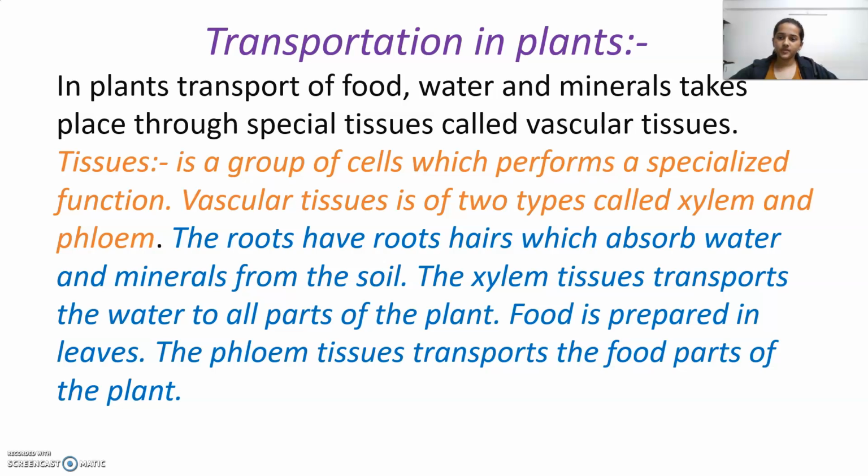Transportation in plants. In plants, transport of food, water, and minerals takes place through special tissues called vascular tissues. A tissue is a group of cells which performs a specialized function. Vascular tissues are of two types, xylem and phloem. The roots have hairs which absorb water and minerals from the soil. The xylem tissue transports the water to all parts of the plant. Food is prepared in leaves. The phloem tissue transports the food to all parts of the plant.